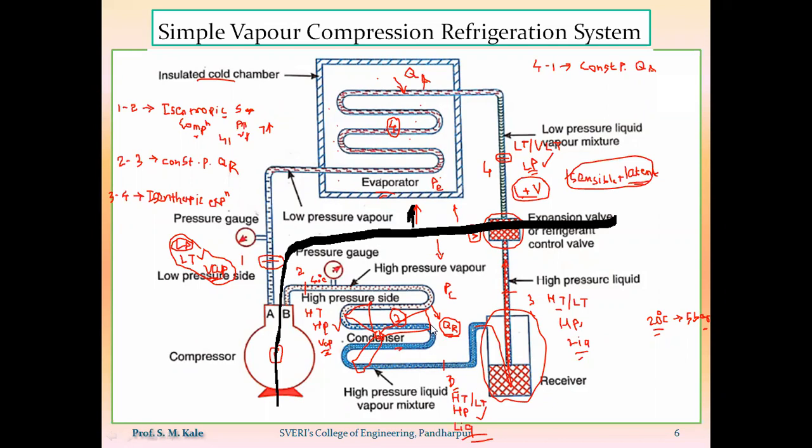Can anyone tell me why higher pressure is provided to the condenser only and lower pressure to the evaporator only? What is the reason behind this?